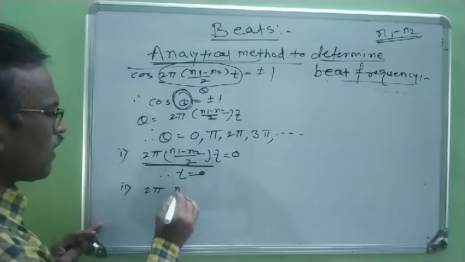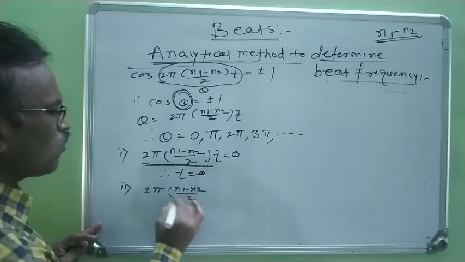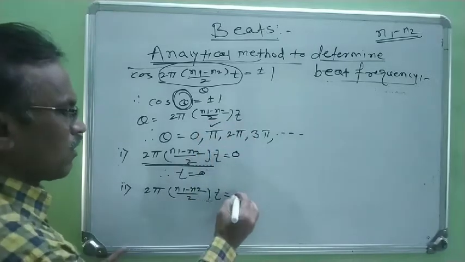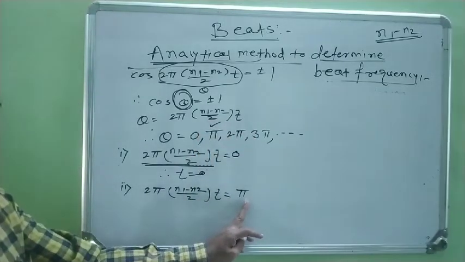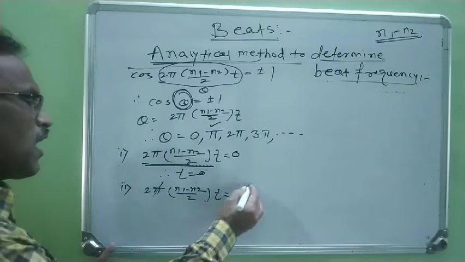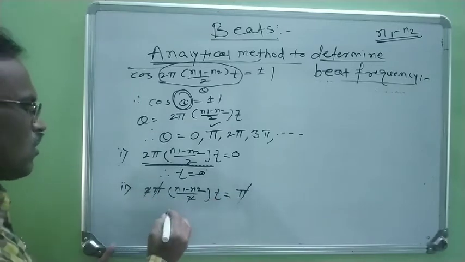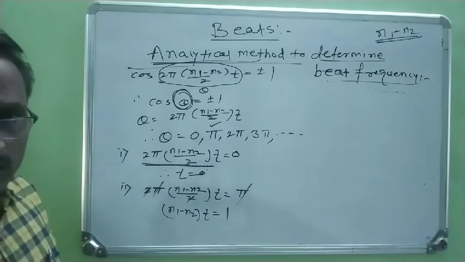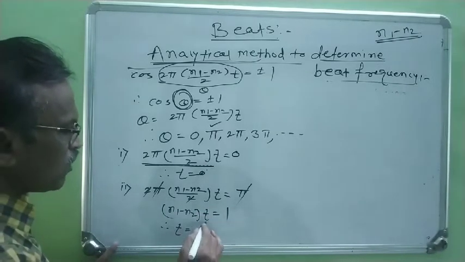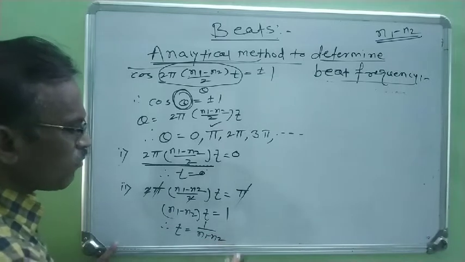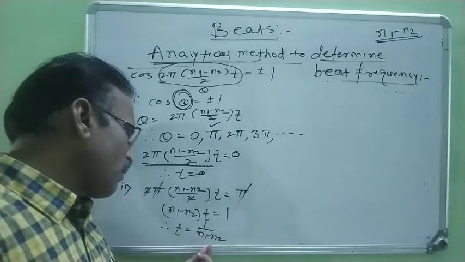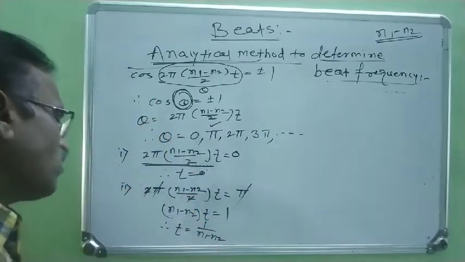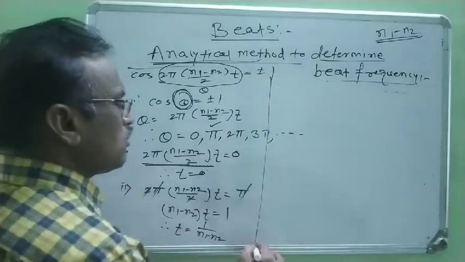Again, 2π(n1 − n2)/2 × t is equal to the angle. Now the second angle is π. Suppose the value of θ is π. Therefore this π gets cancelled, 2 gets cancelled, and (n1 − n2) × t is equal to 1. Therefore t is equal to 1 upon (n1 − n2). Therefore the second time interval is 1/(n1 − n2). Means the second wax is produced at that time.